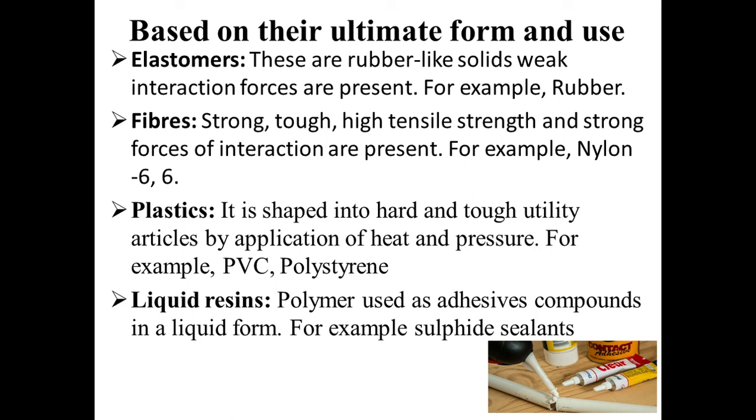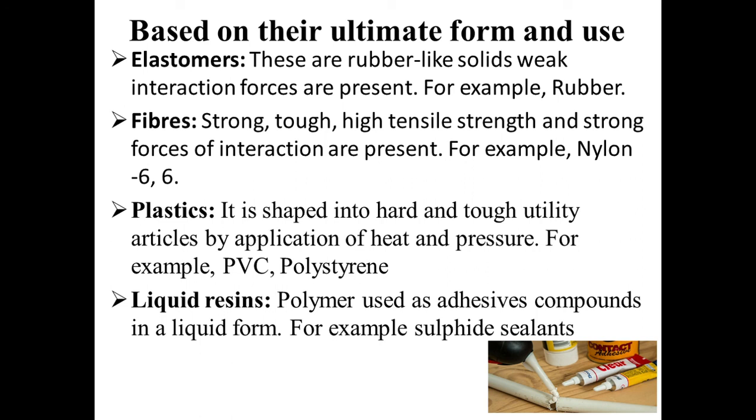Fibers are strong, tough, have high tensile strength, and strong forces of interaction are present. That is called fibers. For example, nylon 66. Plastics. It is shaped into hard and tough utility articles by application of heat and pressure. For example, PVC, polystyrene. These are the plastics.